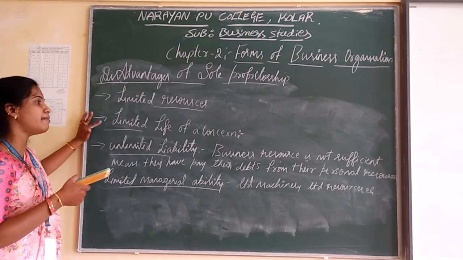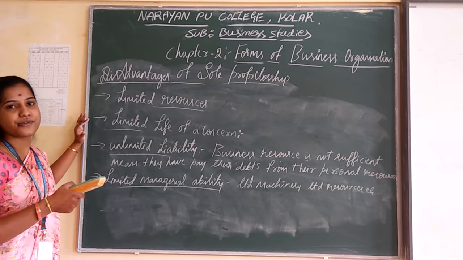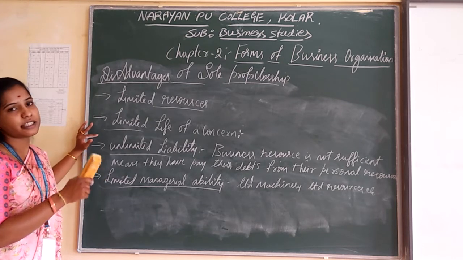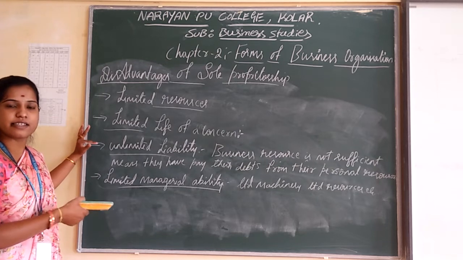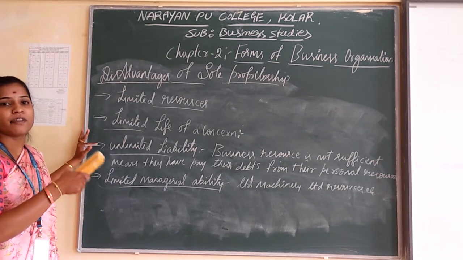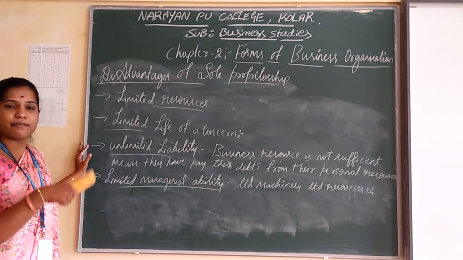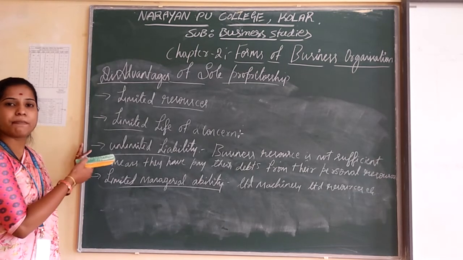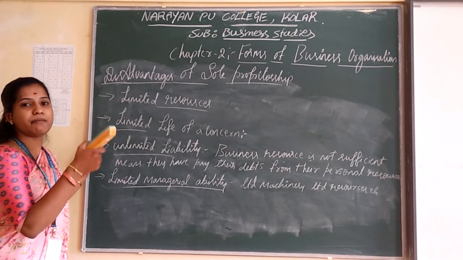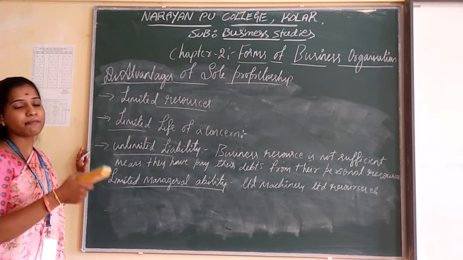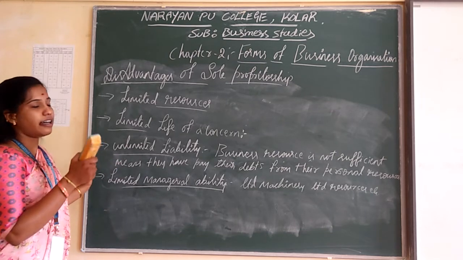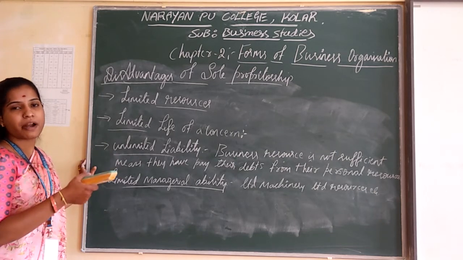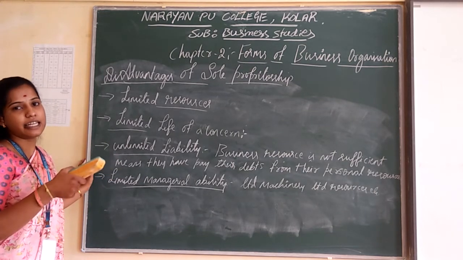And the next one is limited life of a concern. In the sole proprietorship, he is the only single person who is going to handle his business activities. If in case of his death or insanity or any mental disaster happens to that particular person, that business will be closed out, that business will be wound up. So because of that, the life of the sole proprietor's business concern will be limited.